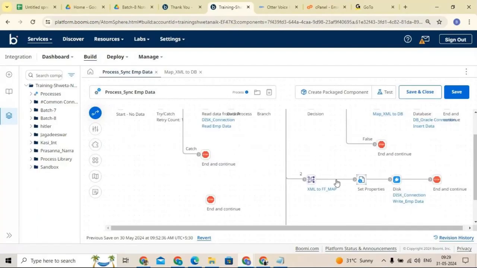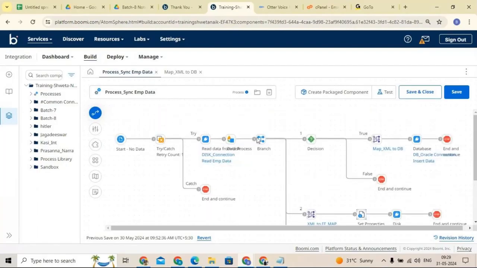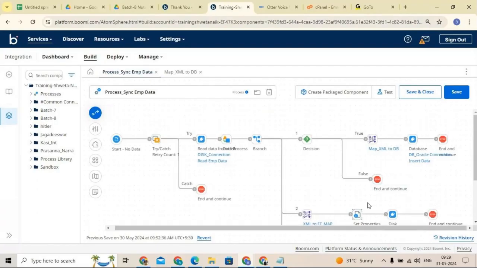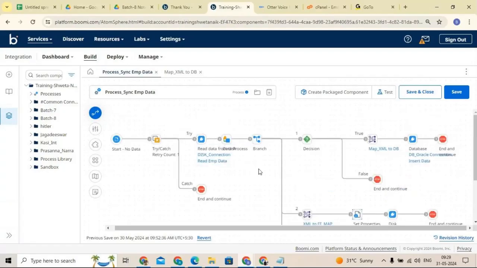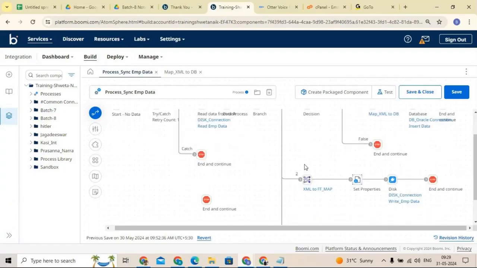Okay, so now I want to combine them. I want to send them into the directory. How can I do that? I don't want to send individual documents. I want to combine them into a single document, and I want to send them into the target system. How can I do that, and which shape do we need to use? By using the data processor.